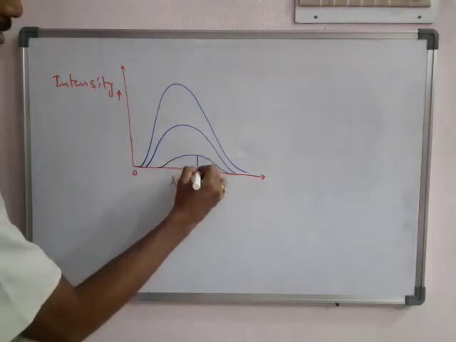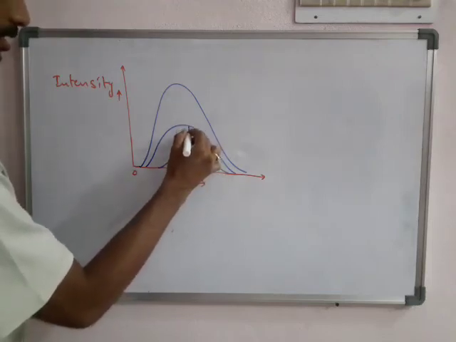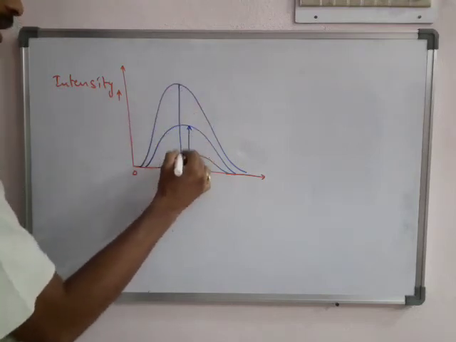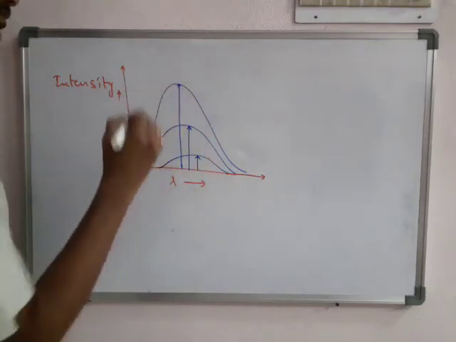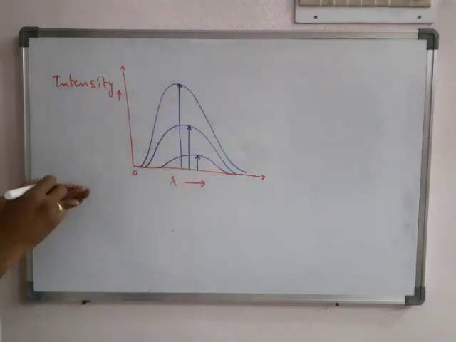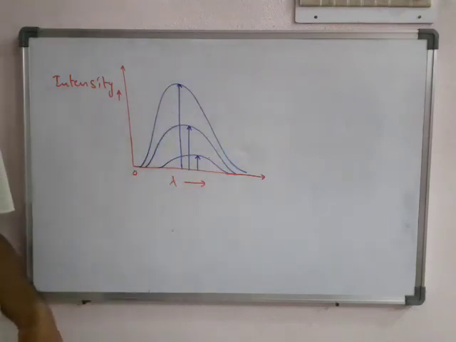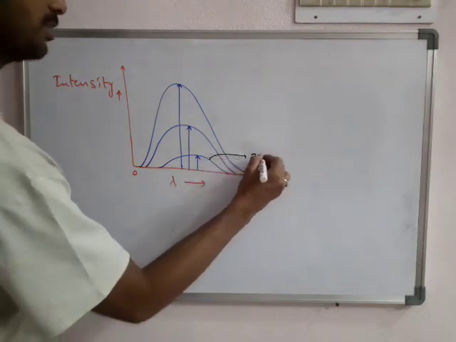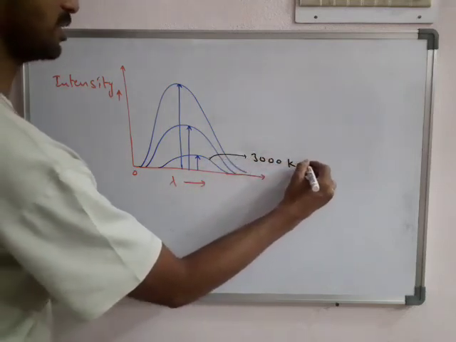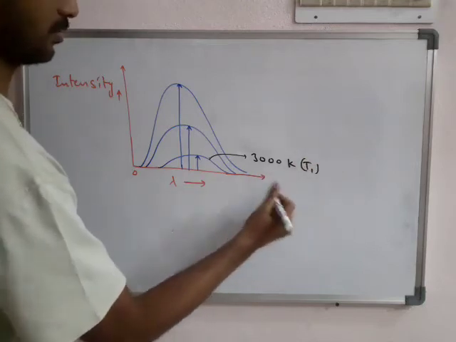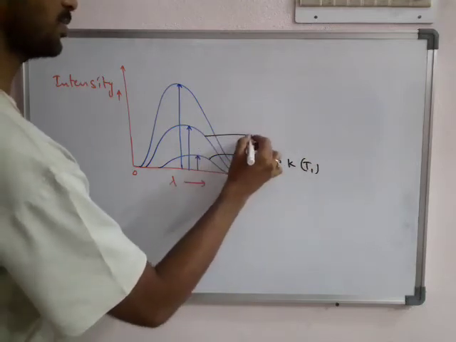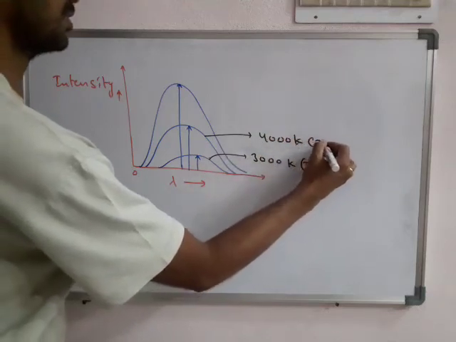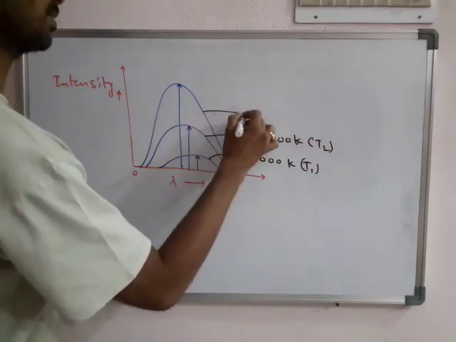They are not exactly equal, so they are moving somewhat to the left side. The peak stage should be moved towards the left side. So this is 3000 Kelvin, which we generally take as T1. So this curve is obtained experimentally, that is 4000 Kelvin, taken as T2 temperature.